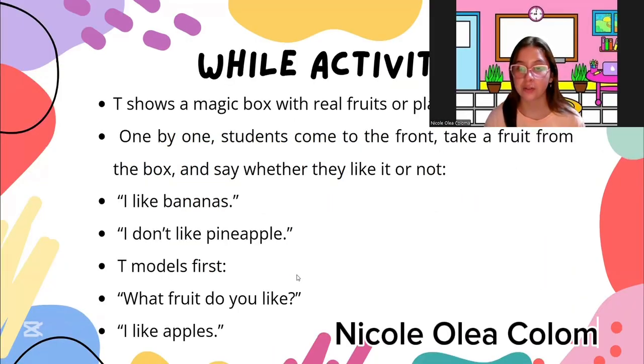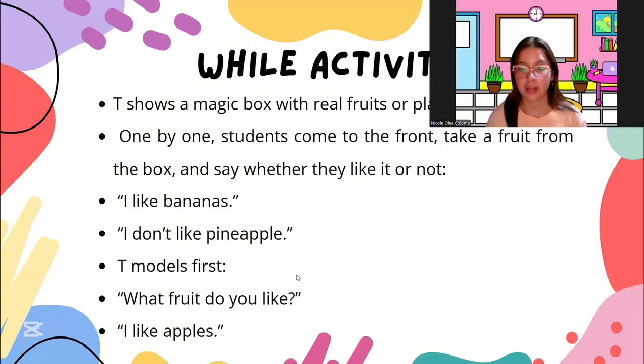In this part of the classroom, the teacher will show a box. In this case, we decided to call the box Magic Box, with real fruit or plastic toys inside. Students go to the front and take a fruit from the box, and they say whether they like it or not. For example, if they take out a banana and it is good for them, they say I like bananas. But if the fruit is not good at all, they say I don't like bananas.